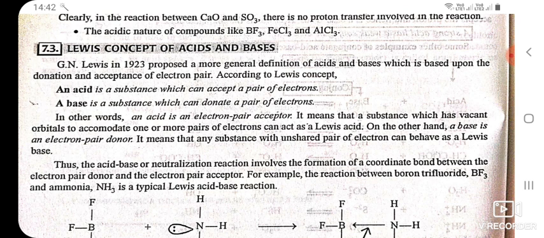It means that a substance which has vacant orbitals to accommodate one or more pairs of electrons can act as a Lewis acid. On the other hand, a base is an electron pair donor. It means that any substance with an unshared pair of electrons can behave as a Lewis base. Thus, the acid-base or neutralization reaction involves the formation of a coordinate bond between the electron pair donor and the electron pair acceptor. For example, the reaction between boron trifluoride BF3 and ammonia NH3 is a typical Lewis acid-base reaction.